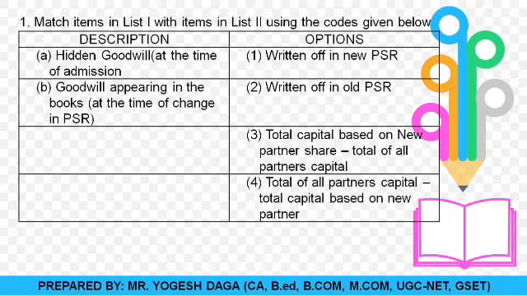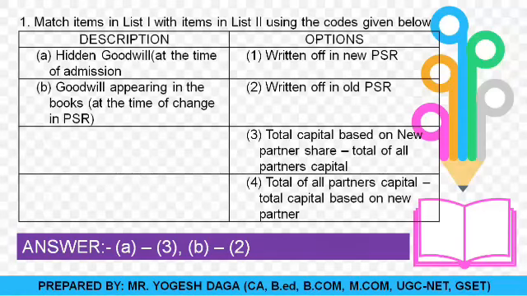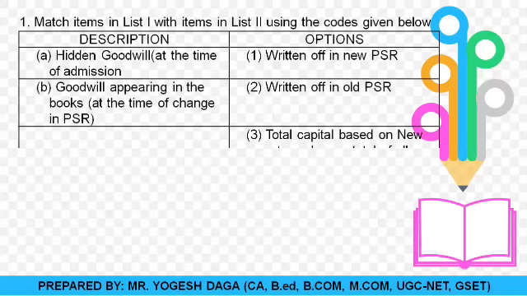And yes, B, goodwill appearing in the books at the time of change in profit sharing ratio. If any goodwill is appearing on the asset side of the balance sheet and no adjustment is given regarding that, then what you are required to do is write it off in the partners' capital in the old ratio, on the debit side of the partners. So for B, the correct option is second, because written off in the old profit sharing ratio is the perfect answer. So you can see for A, the third option is correct, and for B, the second option is perfectly correct. Okay, so moving towards the next question.